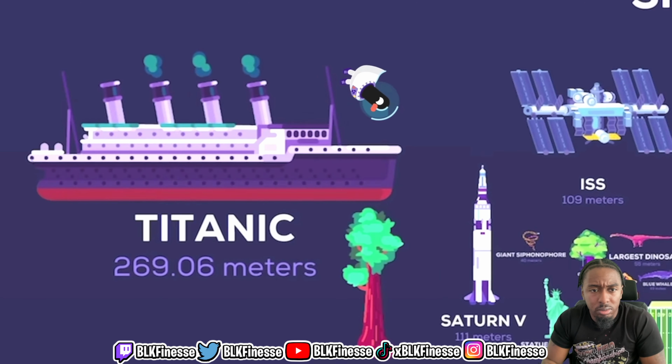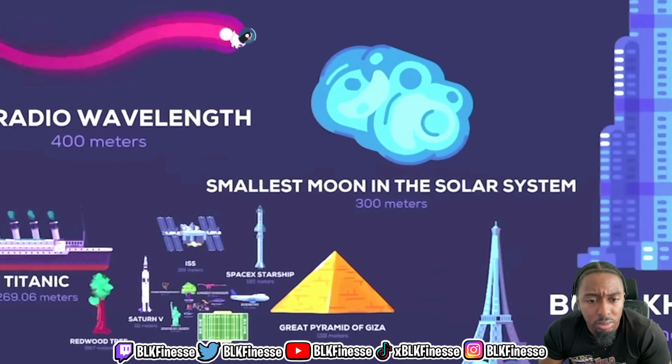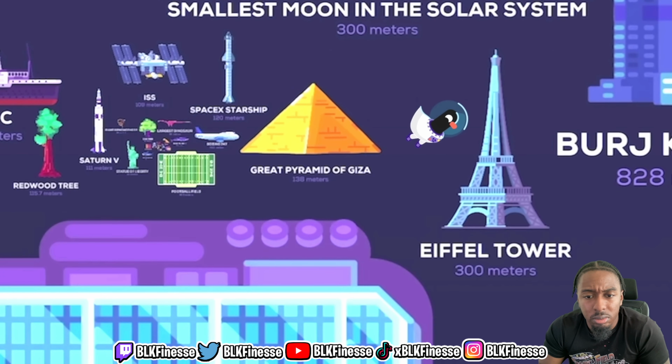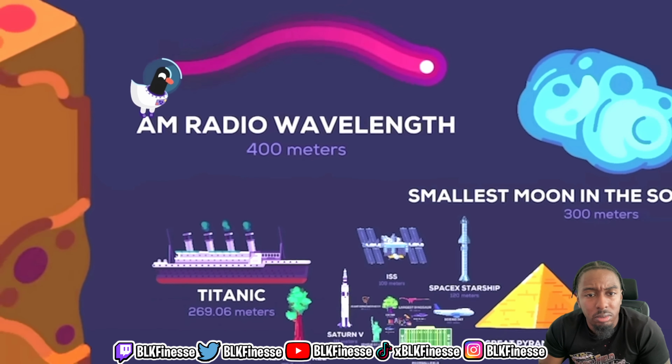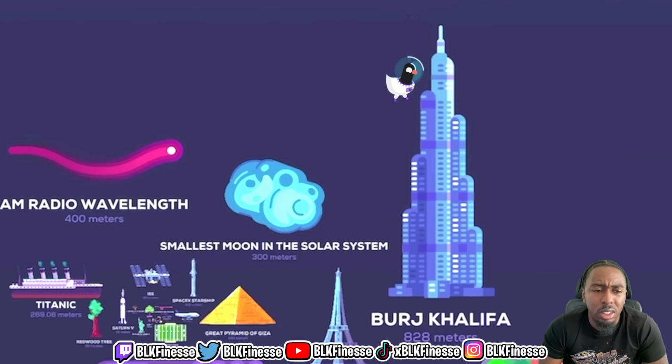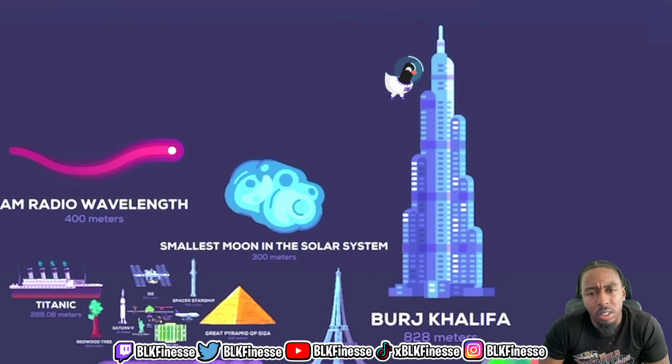Titanic, 269.06 meters. Smallest moon in the solar system, 300 meters. Eiffel Tower, 300 meters. AM radio wavelength, 400 meters. Human cube, 0.4836 cubic kilometer. What is a human cube? Burj Khalifa, 828 meters, the tallest building in the world.